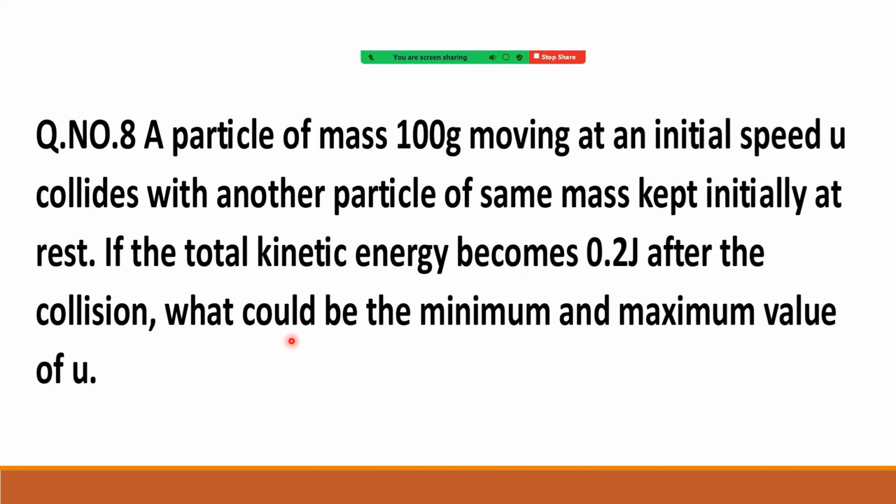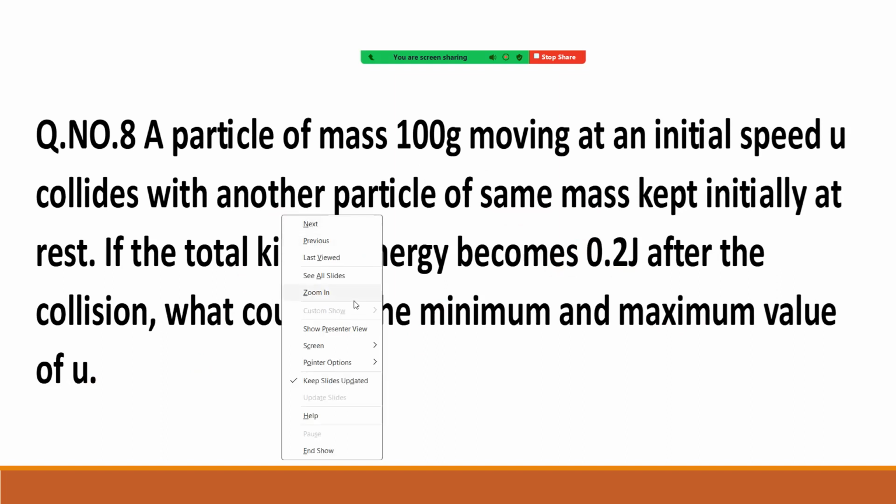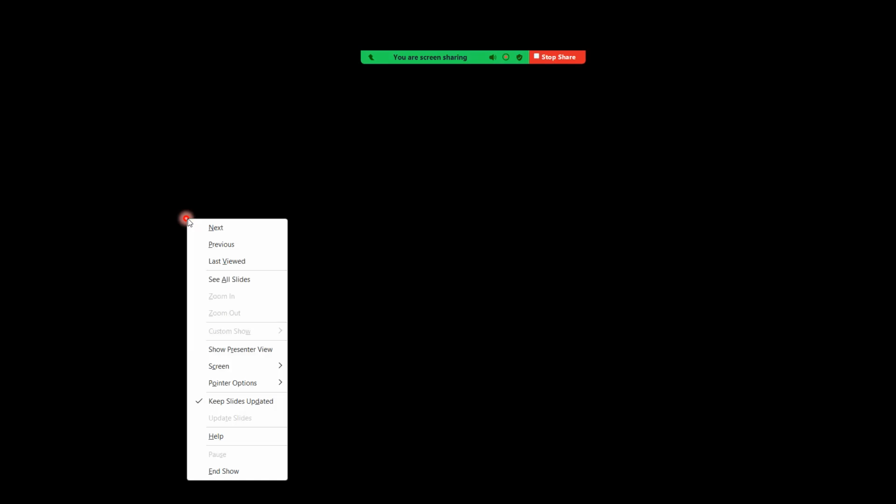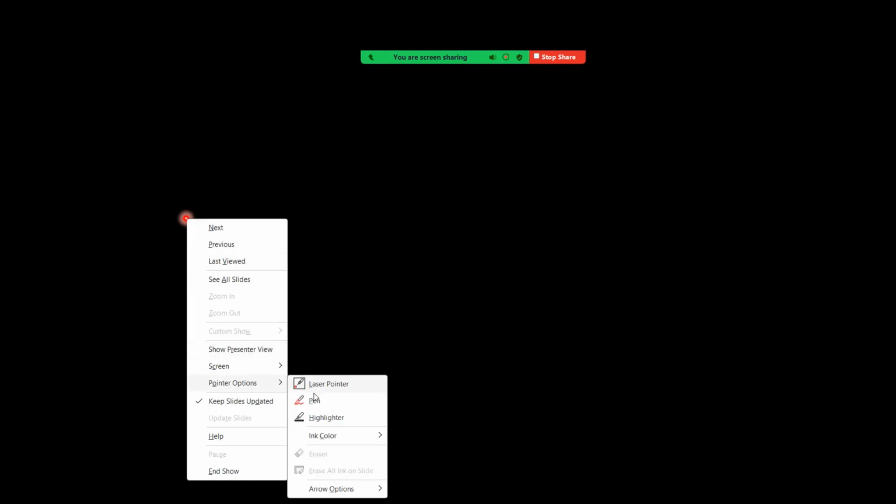Okay, so this question is taken from H.C. Verma. Mass 100 gram is given, identical particles. Total kinetic energy becomes 0.2. We are finding the minimum and maximum value of u. Right, see carefully. So first write down the given data.